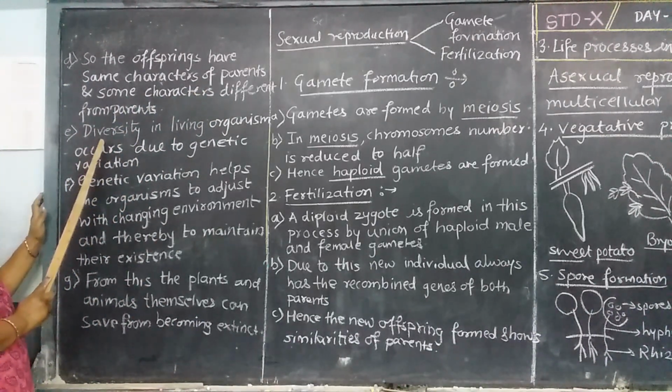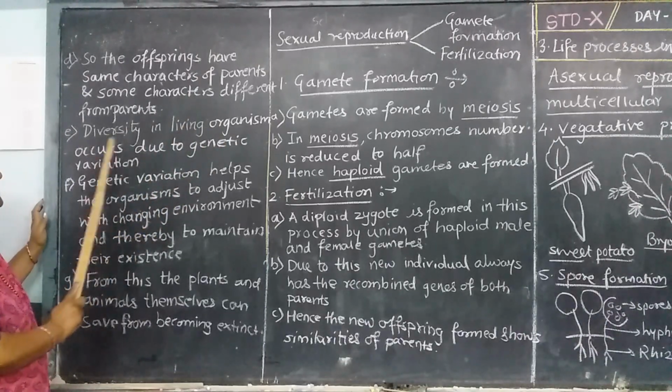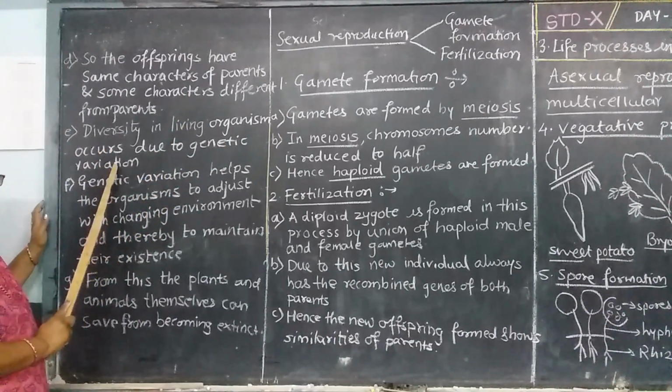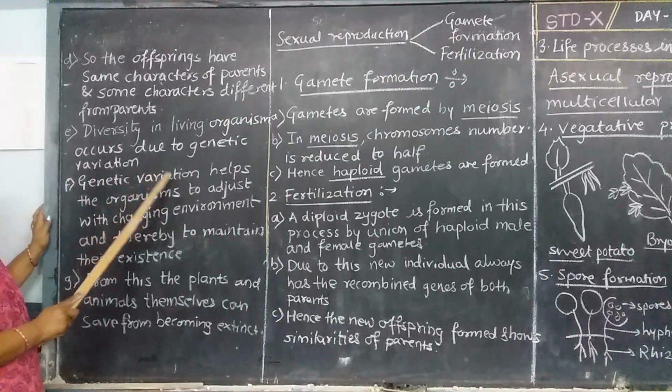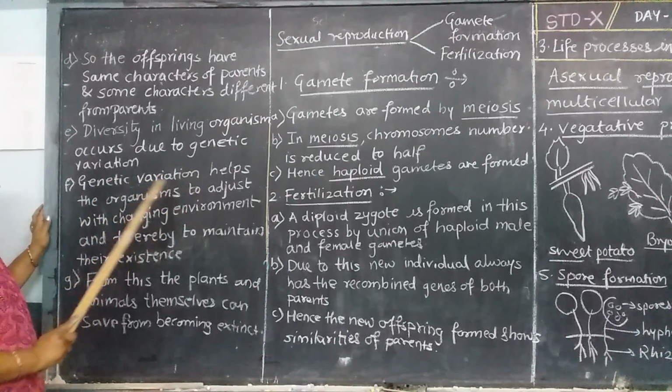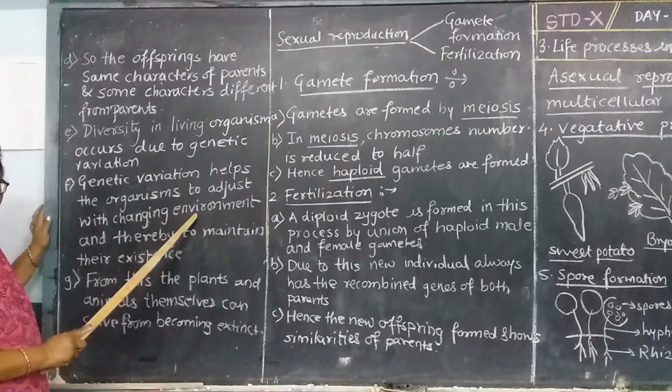Now you may see that the diversity in the living organisms occurs due to genetic variation. Whenever the genes come from the parents, you may see some variations also in that. The genetic variations help the organism to adjust with the changing environment.